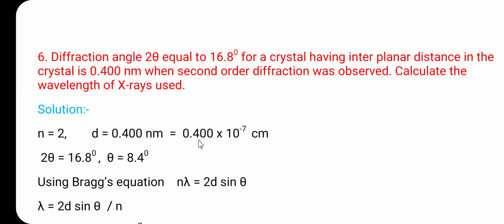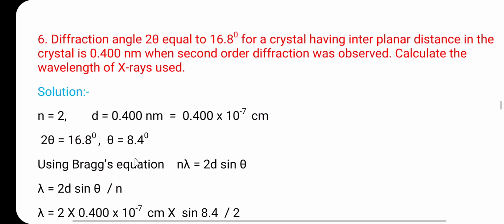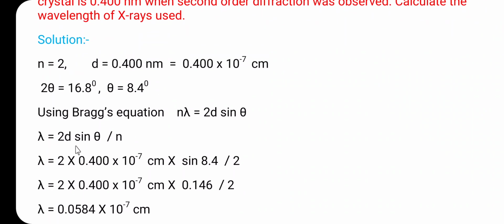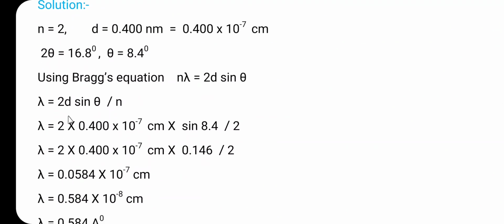All of you know that 1 nanometer is equal to 10 raised to minus 7 centimeter. So d is equal to 0.400 nanometer, that means it is equal to 0.400 into 10 raised to minus 7 centimeter. 2 theta is equal to 16.8 degree, that's why theta is equal to 8.4 degree. As per Bragg's equation, n lambda is equal to 2d sin theta. Lambda is equal to 2d sin theta divided by n. So substituting the values, lambda is equal to 2 into 0.400 into 10 raised to minus 7 centimeter multiplied by sine of 8.4 divided by 2.